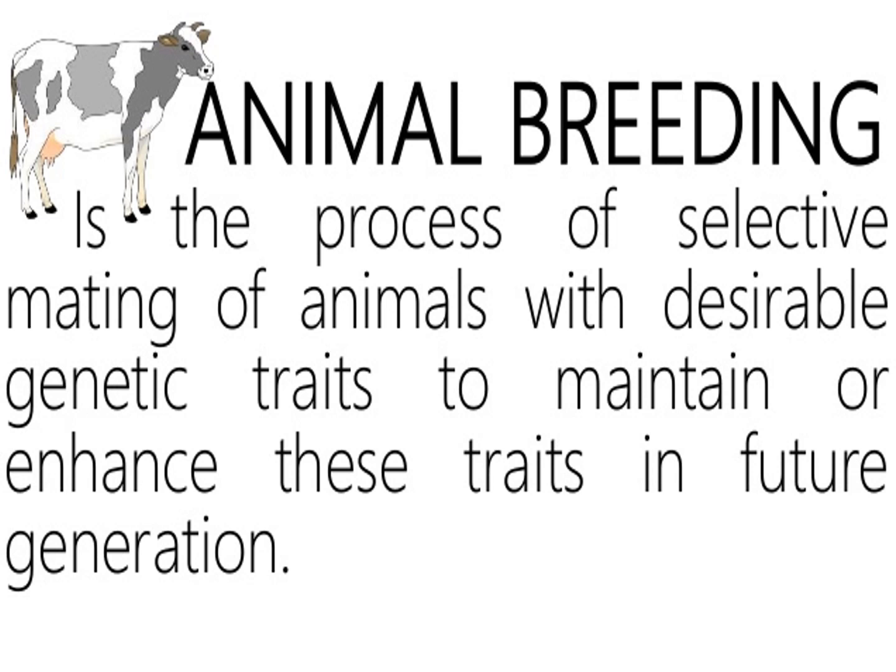Breeding involves mating parents of different varieties, each having some desired trait which is passed into the offspring.